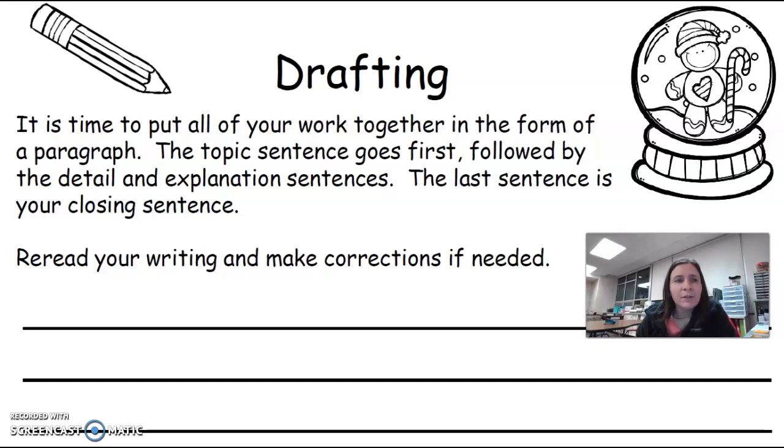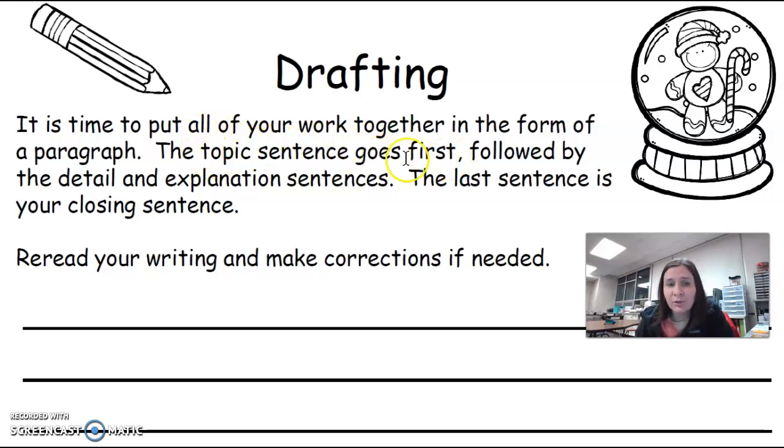Good morning. For today's writing assignment, you are going to put all of your work together that you did on Tuesday and make a draft of your writing. So up here it says it's time to put all of your work together in the form of a paragraph. The topic sentence goes first. So you're going to look at what you did on Tuesday, find your topic sentence and put it in there.